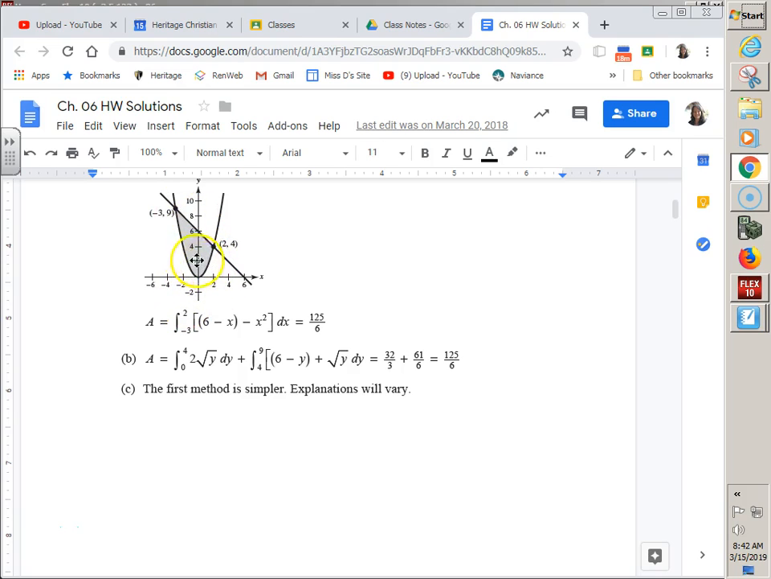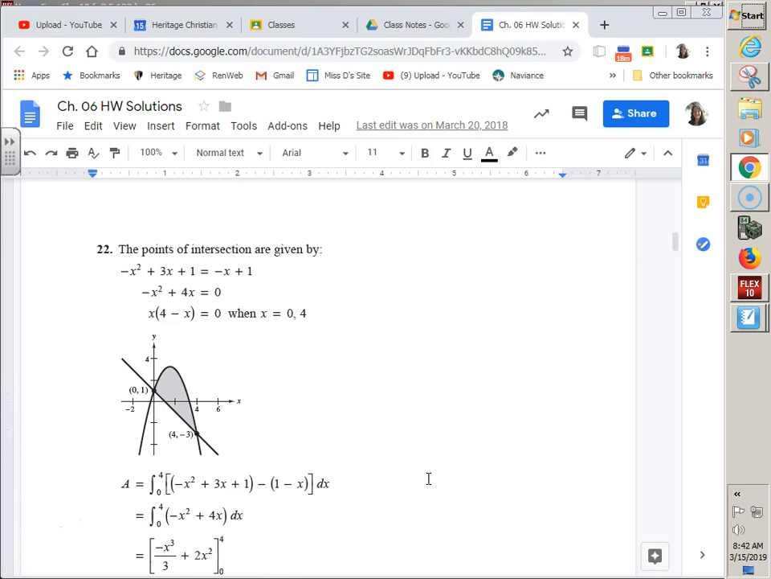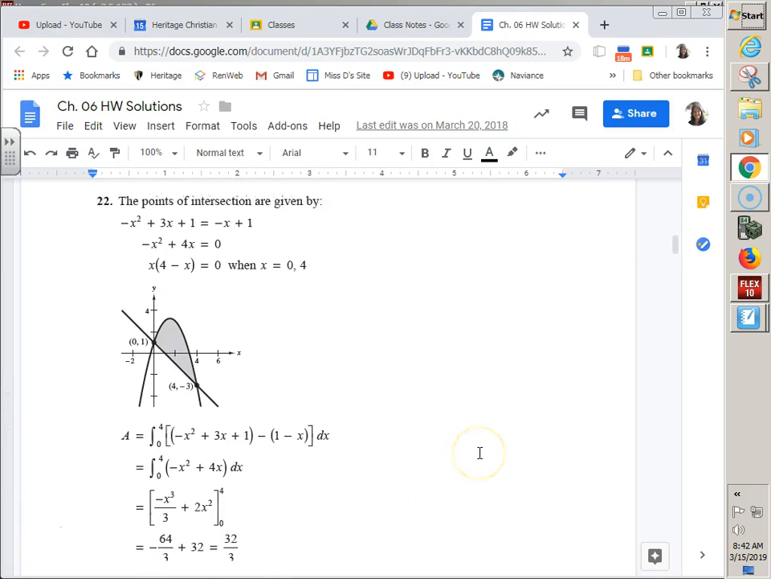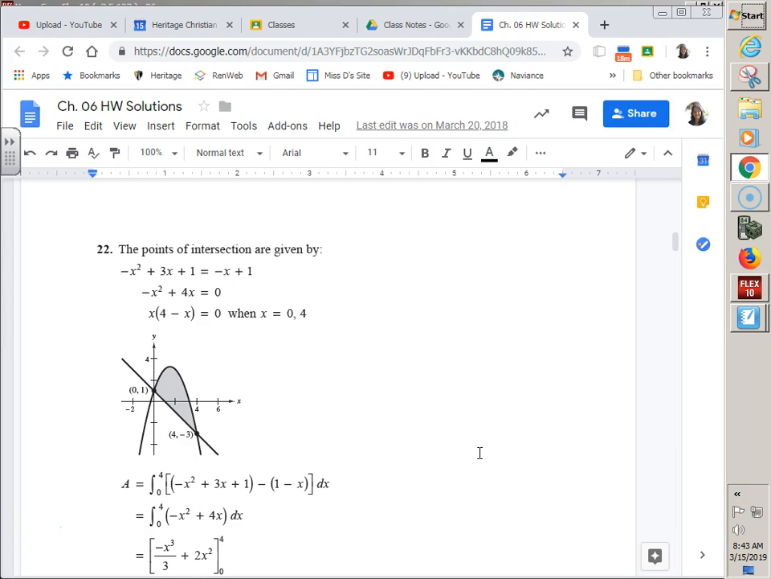Right minus left, it was parabola to parabola, line to parabola. We had to split it up. Technically possible both ways, but top minus bottom was the natural, easier way that you should have done it, if you had a choice. Number 22, that was a solving by hand one.